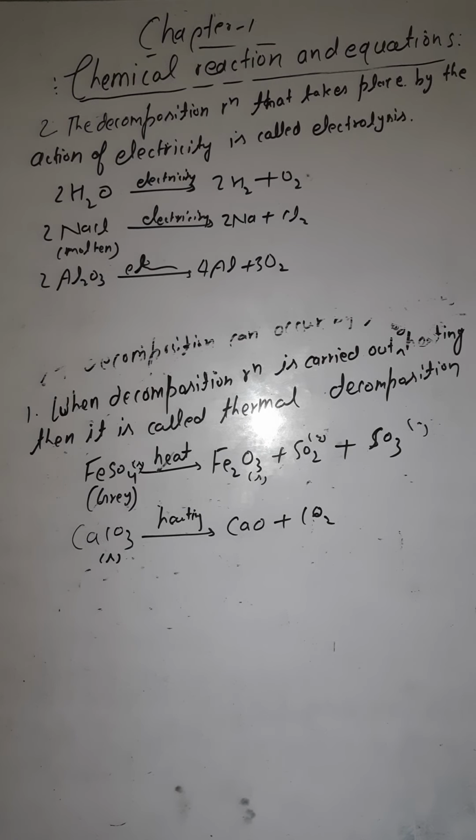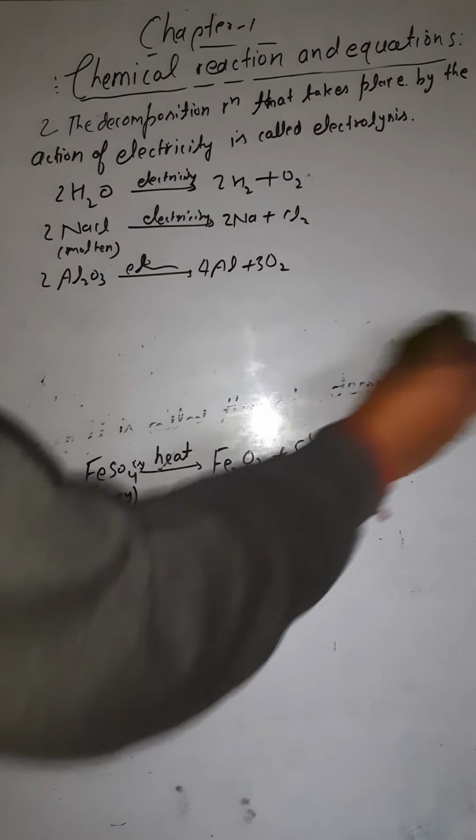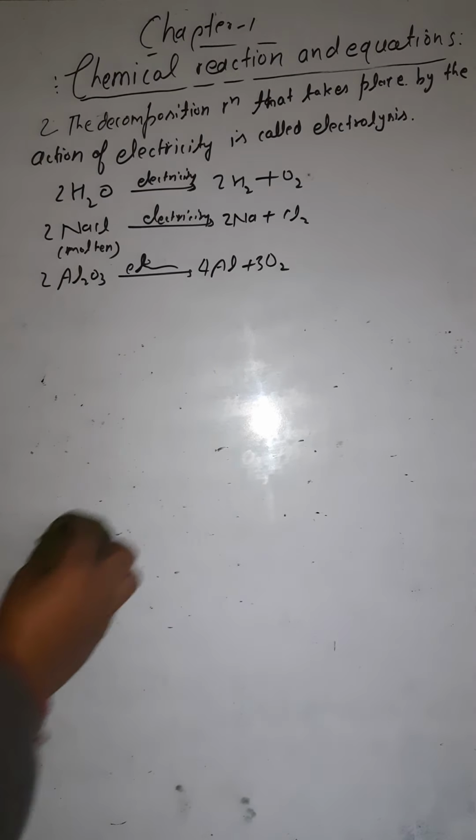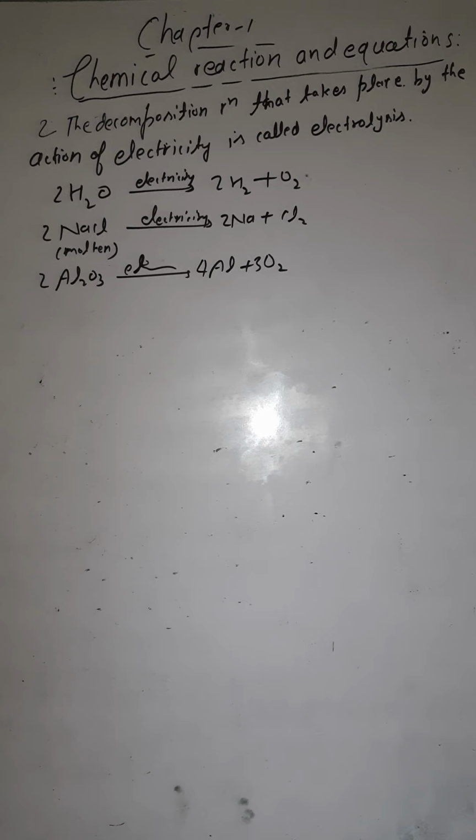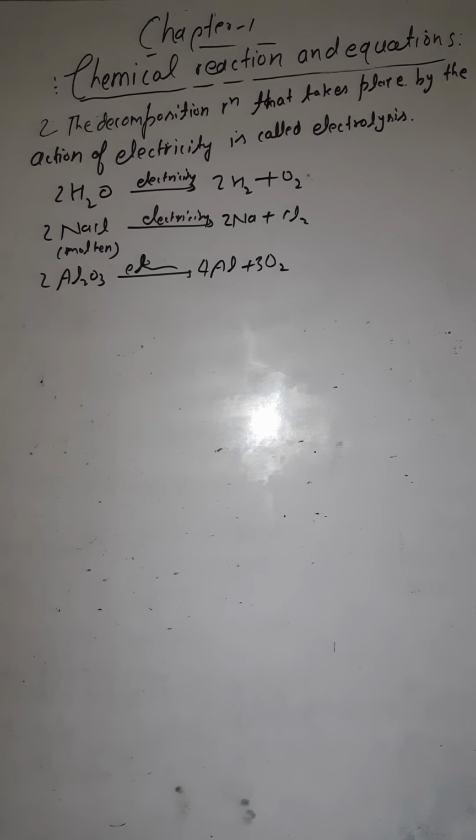Are you getting this? Now if the decomposition is in the presence of sunlight or light, that decomposition is called light decomposition. The best example here is black and white photography. In black and white photography, this light decomposition reaction is being used.